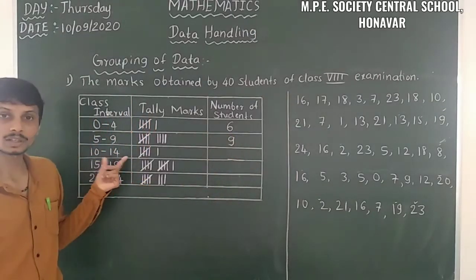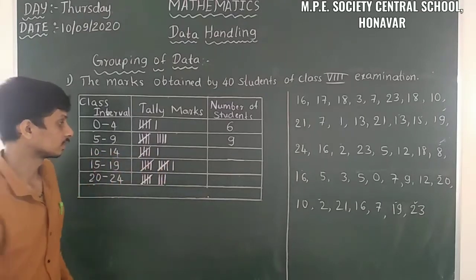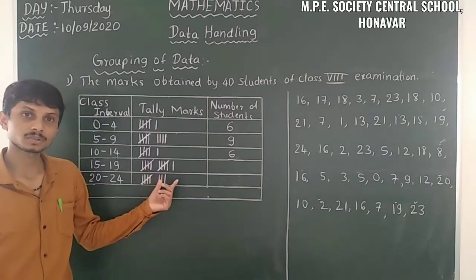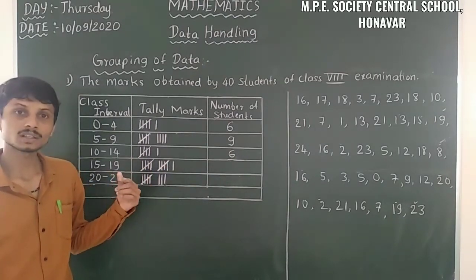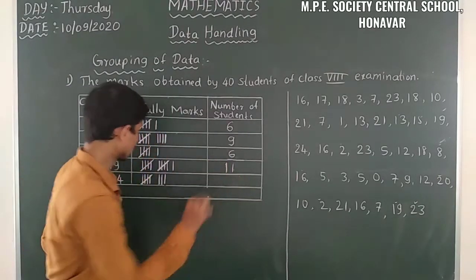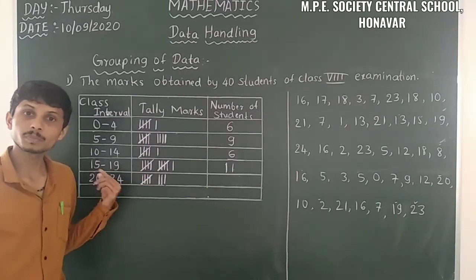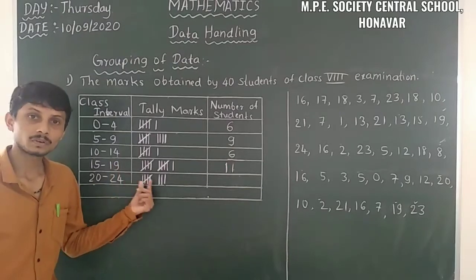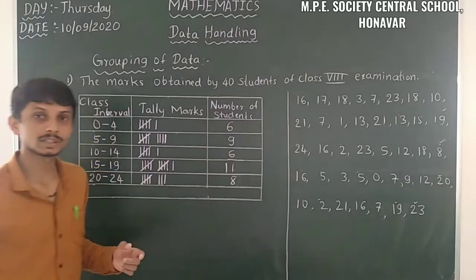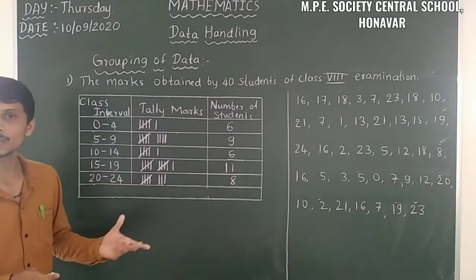Then here 10 to 14. One bunch of 5 and one single. So here it is 6. Then here 2 bunches of 5 tally marks and one single tally mark. That means 5, 10, 11. Then here, just observe, one bunch of 5 is there. That means here 5 plus 3 is equal to 8. 8 students took marks in between 20 to 24 marks.